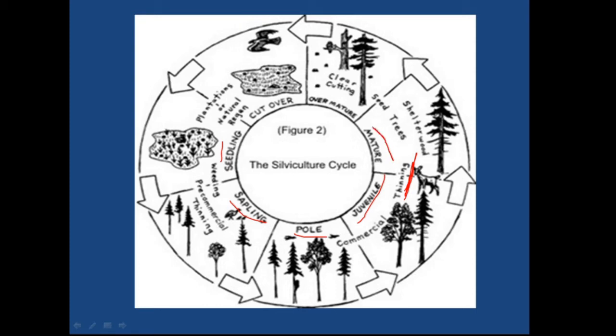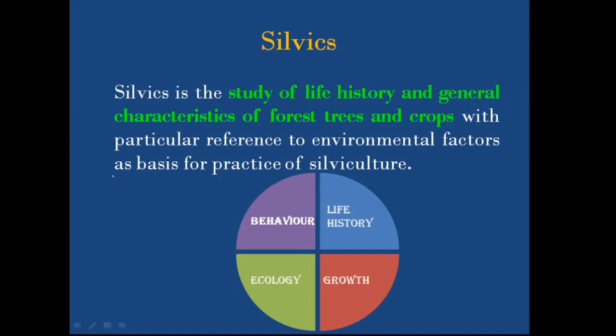Then it reaches maturity. At maturity we harvest, right? After harvesting, we go for planting. This is the silvicultural cycle. Here the final utilization of that product is not considered, while in forestry the final utilization of the product is considered, right? Next is silvics.